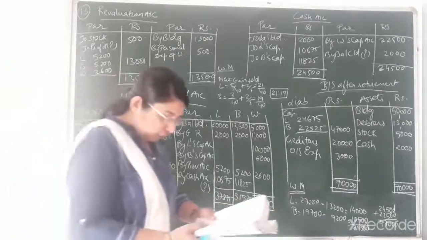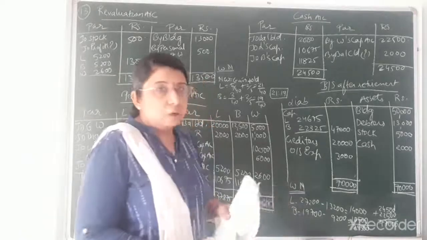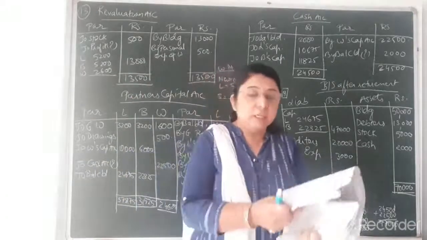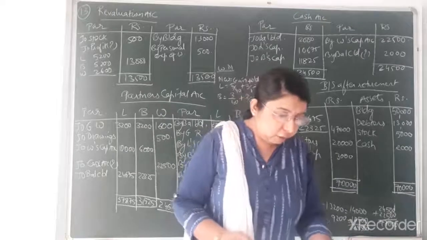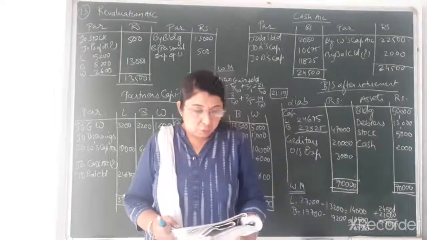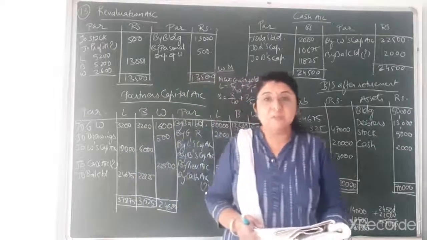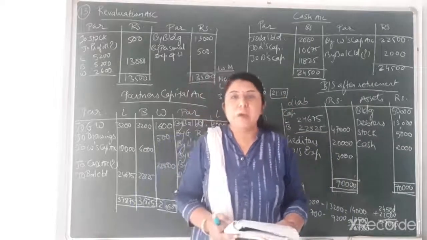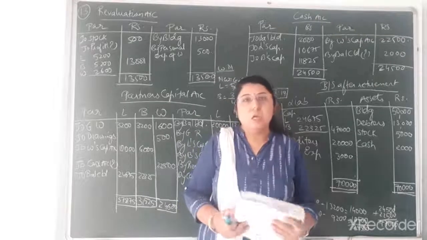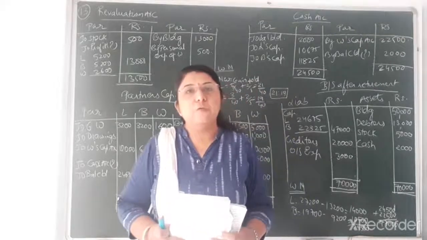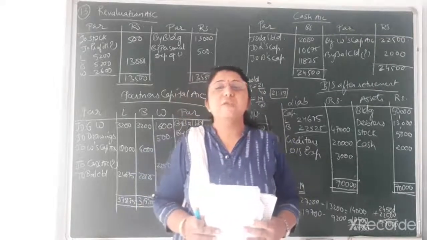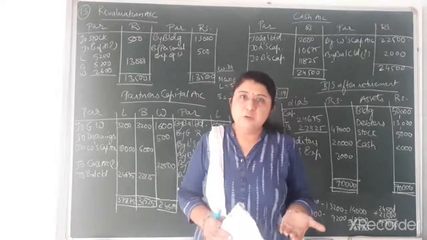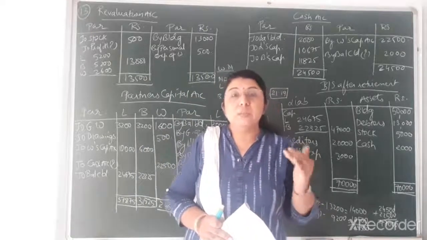Then afterwards building, that is 37,000. Now related to building there is an adjustment given to you. Refer the adjustment number one, market value of building is rupees 50,000. What is the value given of building in the old balance sheet? That is 37,000. Now the new value or the market value of building is to be maintained at rupees 50,000. So the value of building has increased by rupees 13,000.